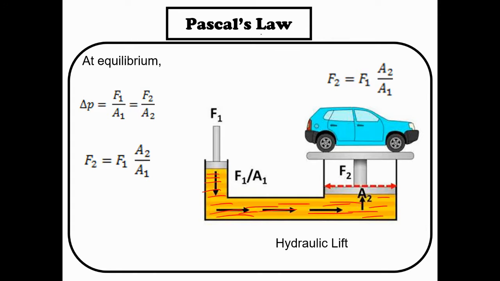Do you understand? If you come to Pascal's law, you must have two pistons. This piston will be connected with electricity. So when you turn on the button, this piston will be pushing in the downward direction. Initially, both are in equilibrium. When you push, this piston will go down.